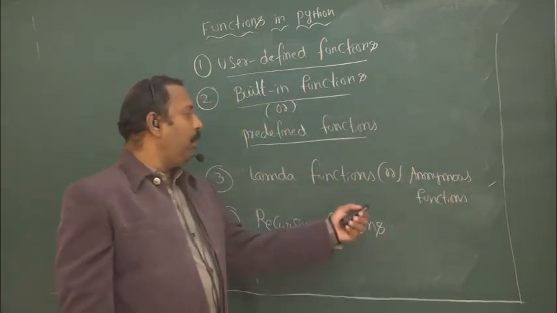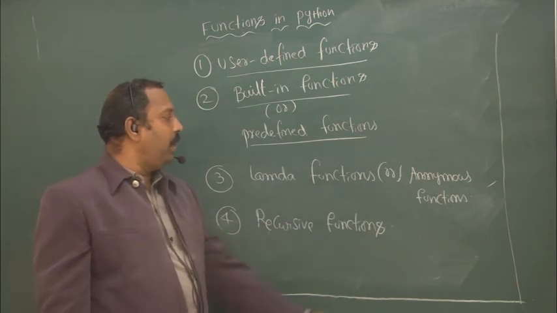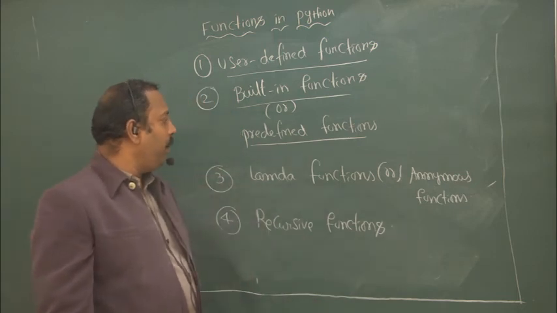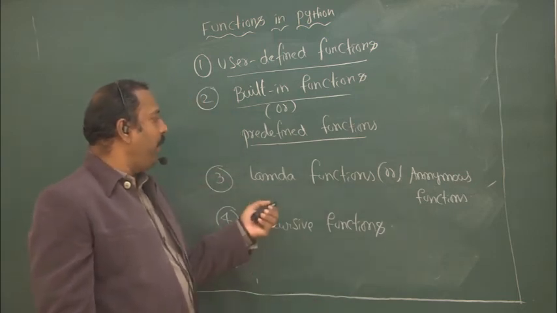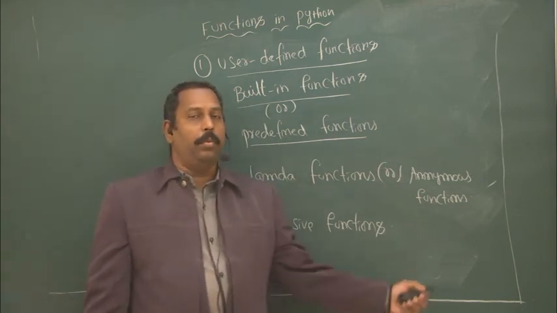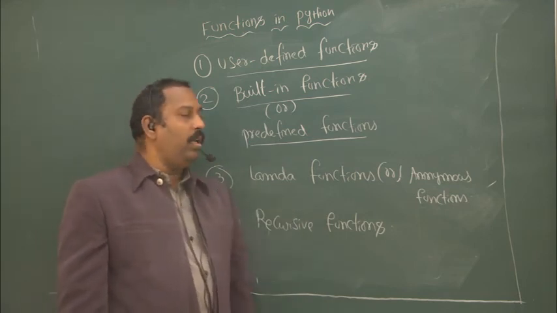Lambda functions are anonymous. We can define the function in Python without a function name, that is allowed. Those functions are called lambda function, because we have to define by using a keyword called lambda.